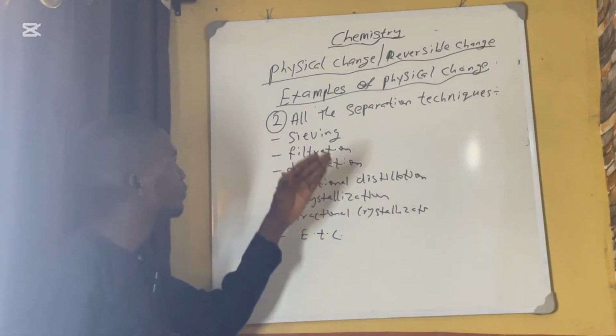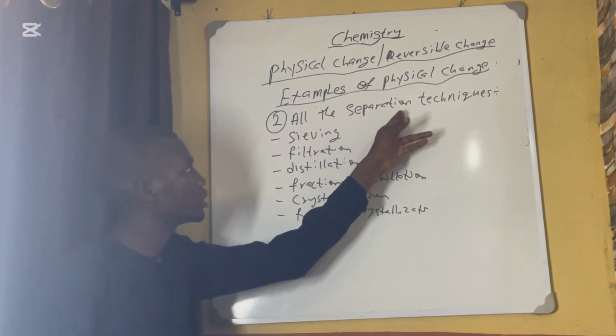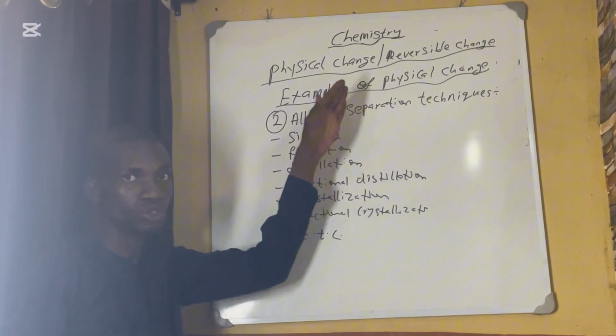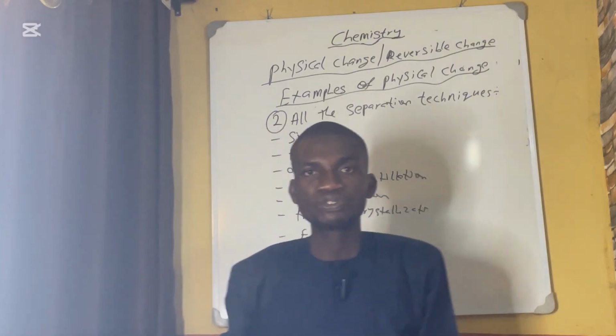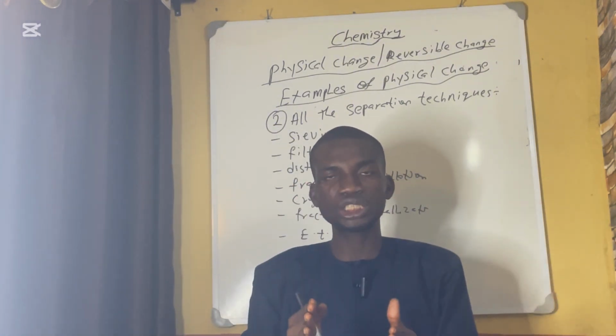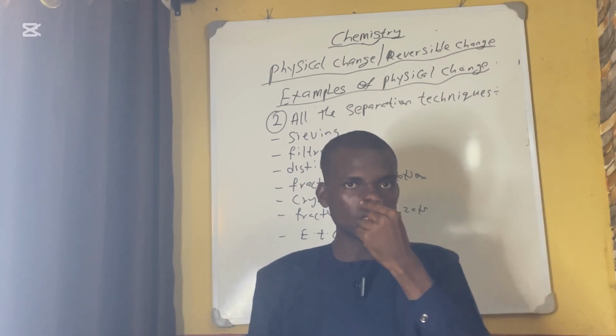They are under physical or reversible change. We still discuss separation techniques. You know more about them, all the examples under them. So physical change is a change of a mixture. You can revert back and get the original form. Nothing was changed.